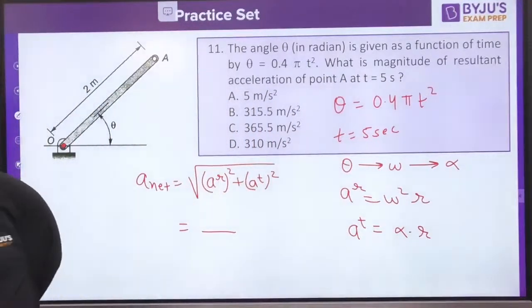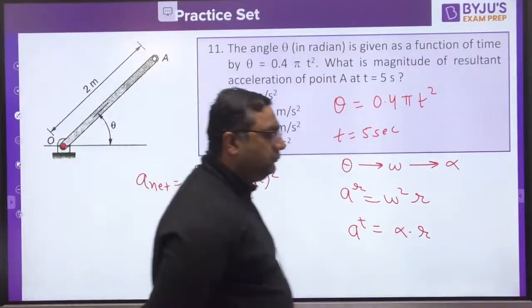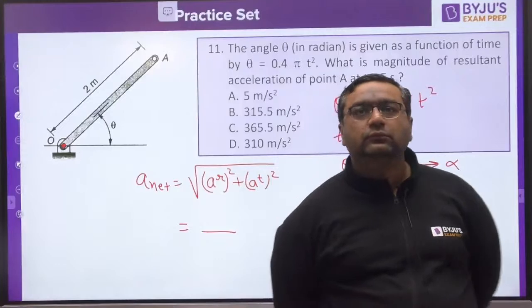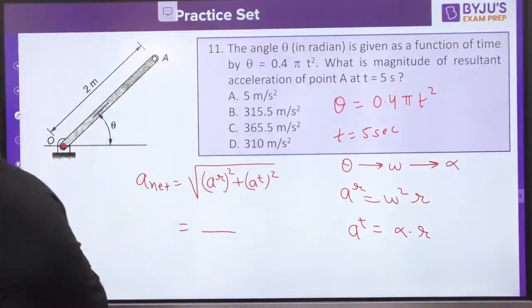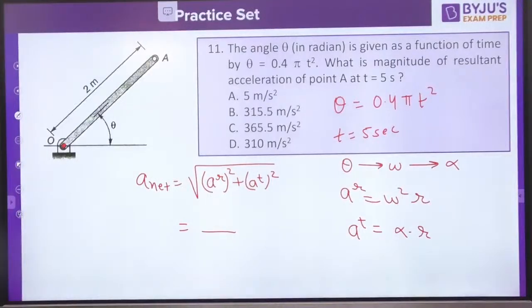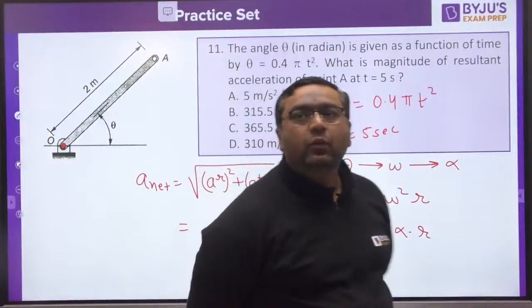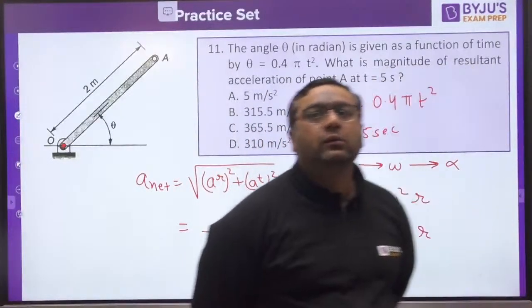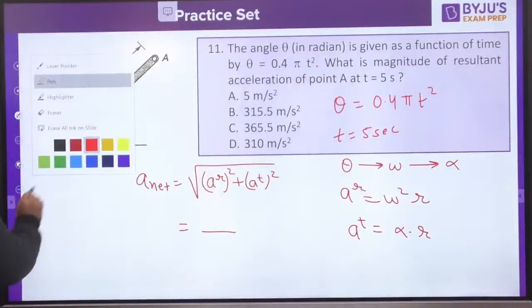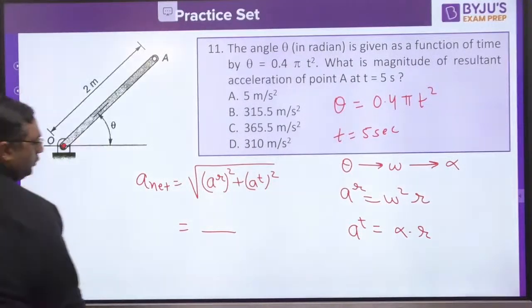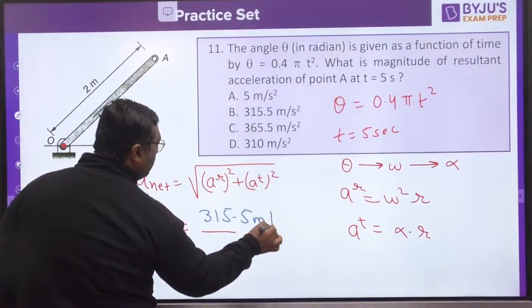Okay, Ayush is getting 315.86. Very good, Rohan. Great, great. So dear, the answer would be coming out to be 315.5. So you are correct.